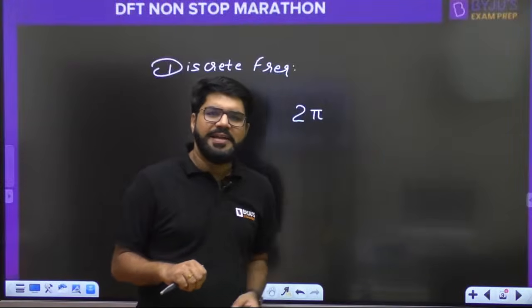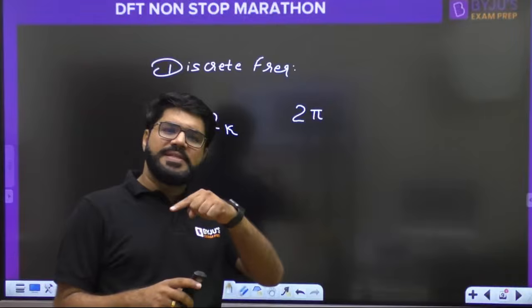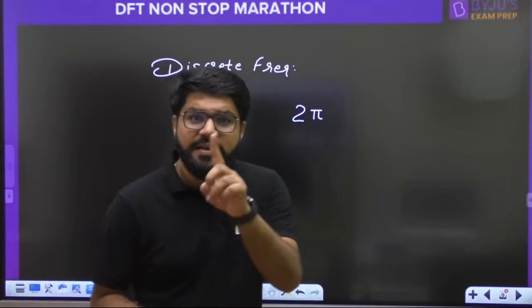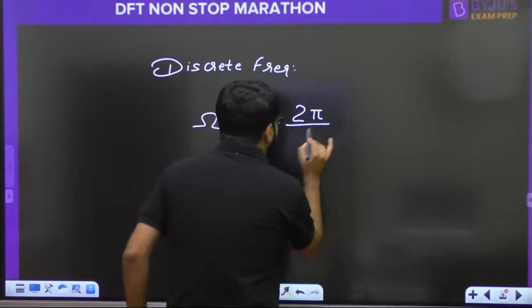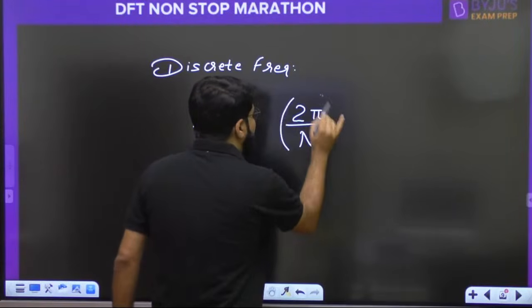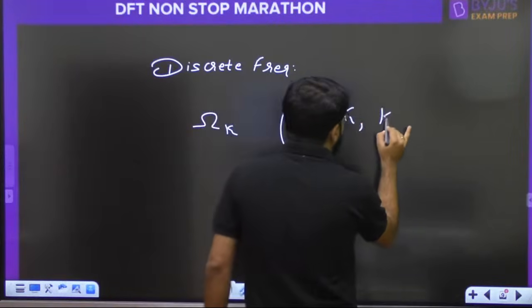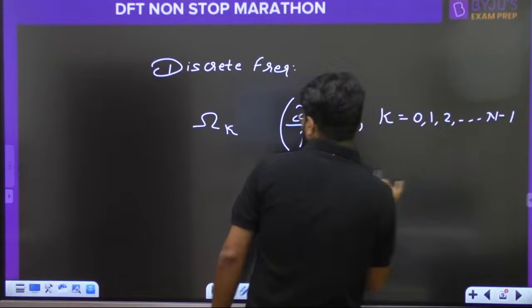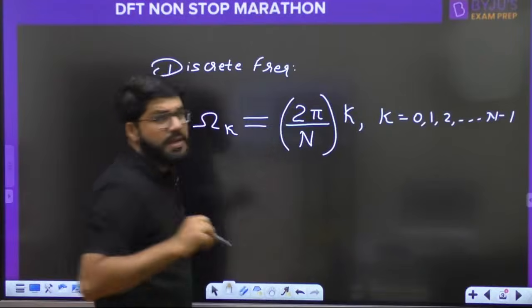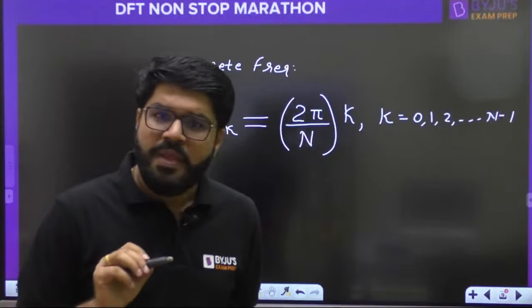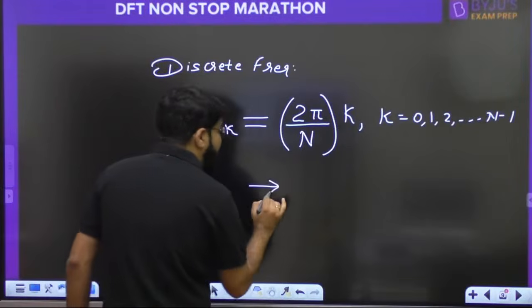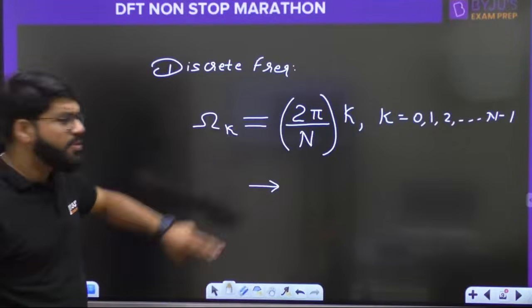N samples. The idea is, if a signal has N samples, the Fourier transform will also have N discrete frequencies. So let's divide 2 pi by N and multiply by the factor k, where k can be 0, 1, 2, up to N minus 1, and I am going to call it the discrete frequency. Just put down the values to see how it is discretized and how N samples arise.